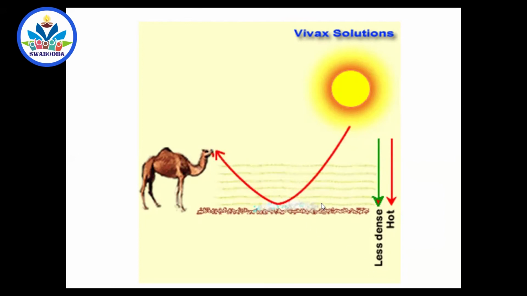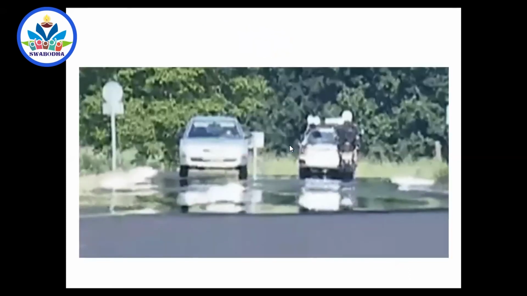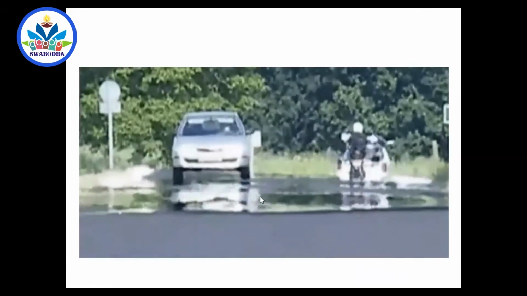It feels that there is water. So here you can see the correct image. This position of the object emits light, and this light will be bending away and finally reaching here. And you feel that this light is here, and you see the image, you feel that there is water here. So this is because of the heating of the different layers of the atmosphere. See, we feel that there is water.